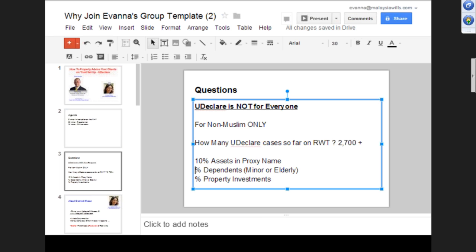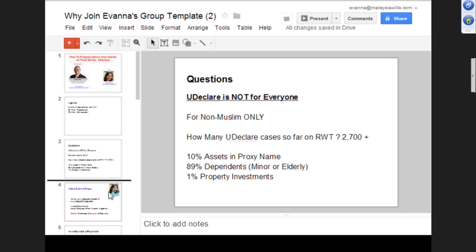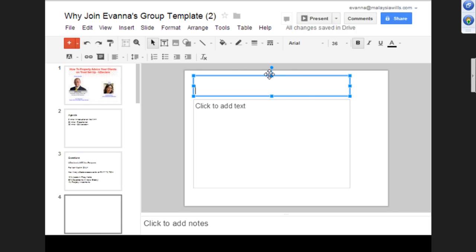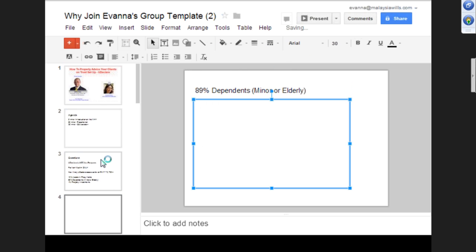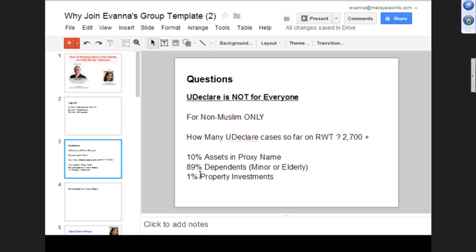Then about 89%. Then 1% is for property investments because there are not that many people doing it, but there is a need to. But I think when people look at property investment, their mind is about making money. This part is like the protection part.